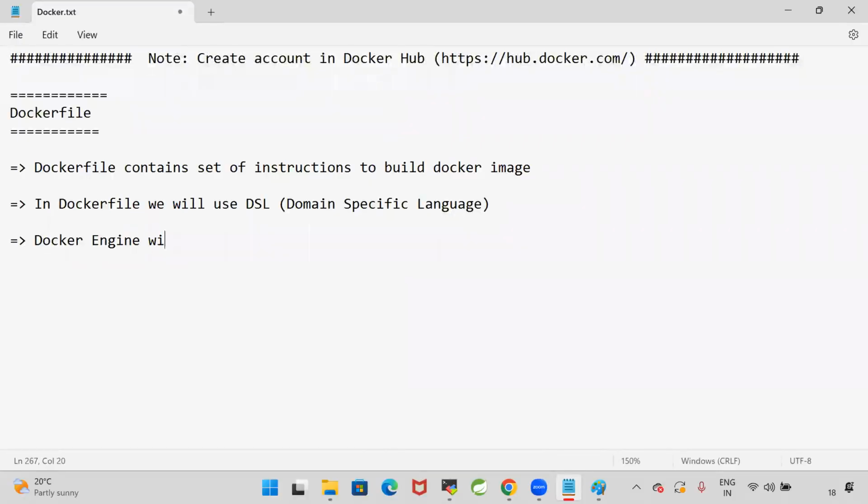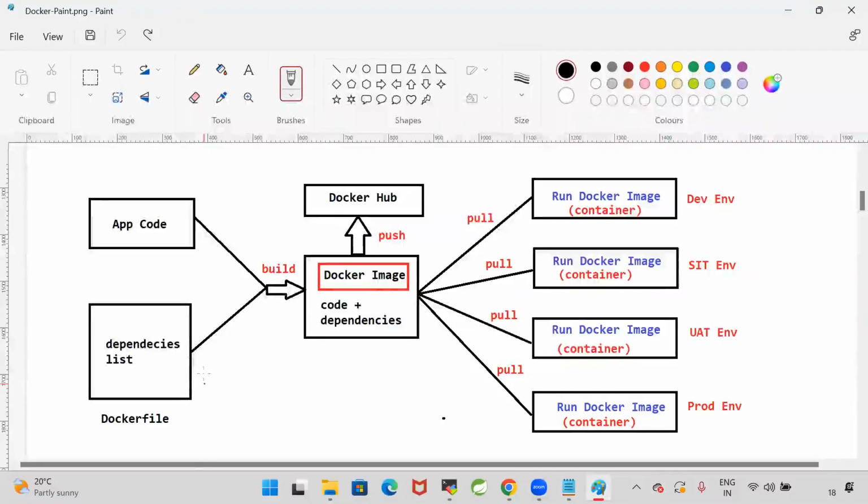Docker engine will read Docker file instructions from top to bottom to process, right? So I'm going to take a Docker file. In that Docker file, I will write instruction 1, instruction 2, 3, 4, like that. I want Java, I want Tomcat, like that.